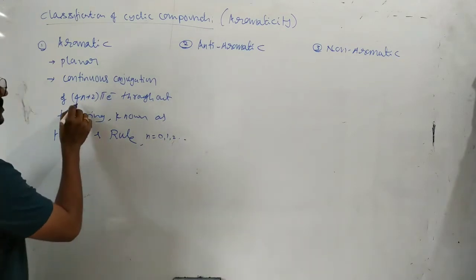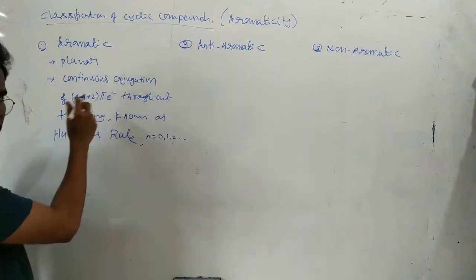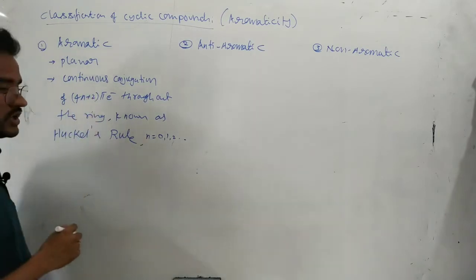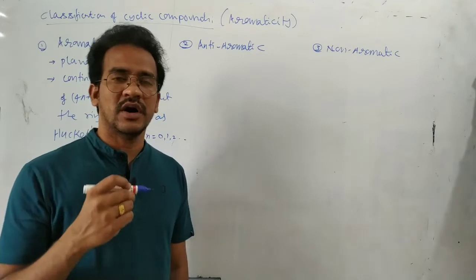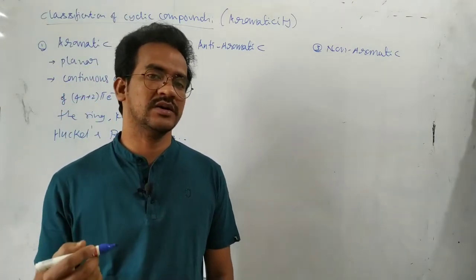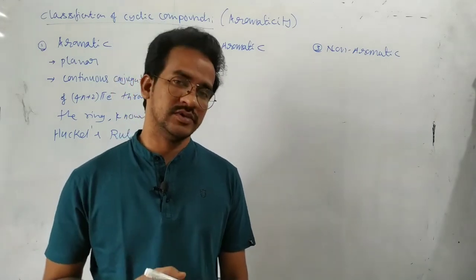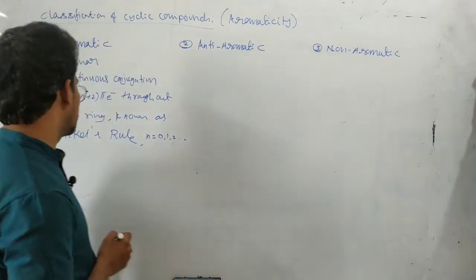If n equals 0, 2 pi electrons; n equals 1, 6 pi electrons; n equals 2, 10 pi electrons. If 2, 6, 10, or 14 pi electrons are involved in the conjugation, that molecule is aromatic in nature.